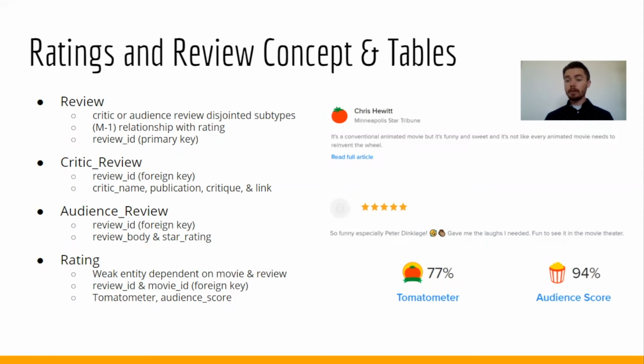So that feeds into the supertype, which then feeds into the weak entity that is rating, which contains the tomato meter and the audience score, and is a weak entity that feeds from the foreign keys of review ID and movie ID.